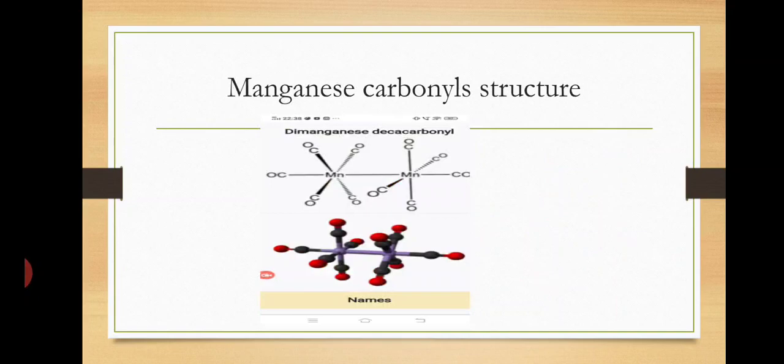Here the central metal atoms are two manganese, and each manganese is surrounded by 5 CO molecules and forms Mn2(CO)10.